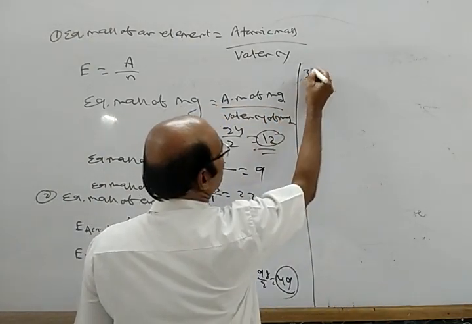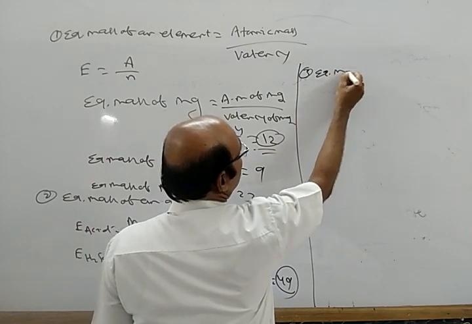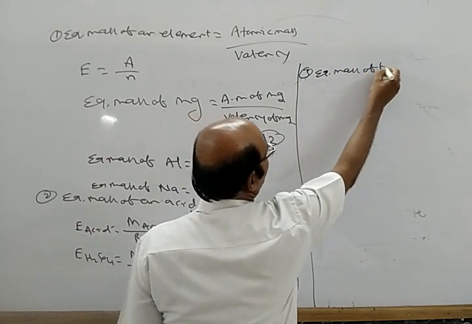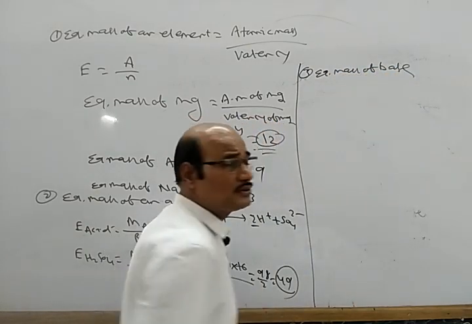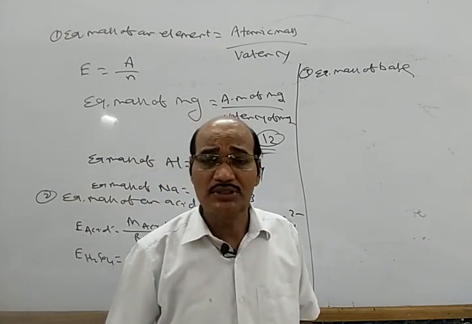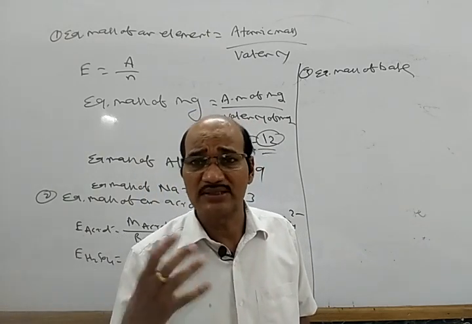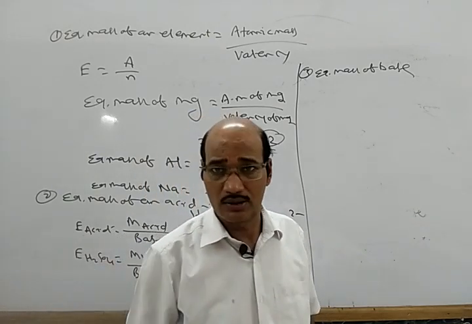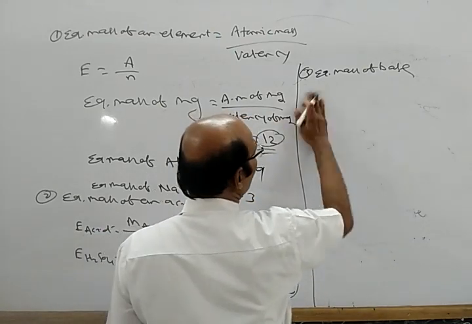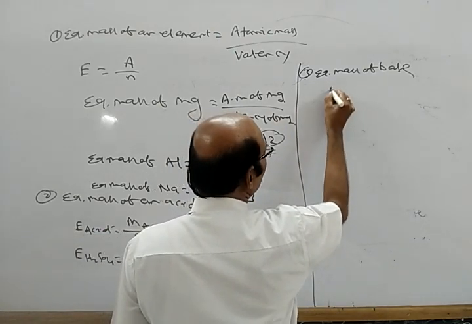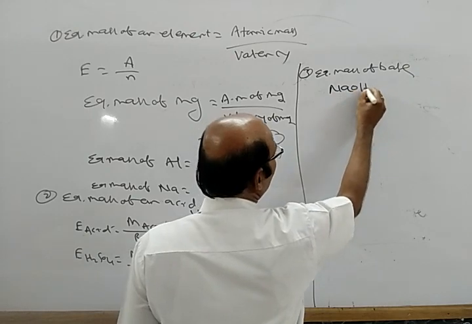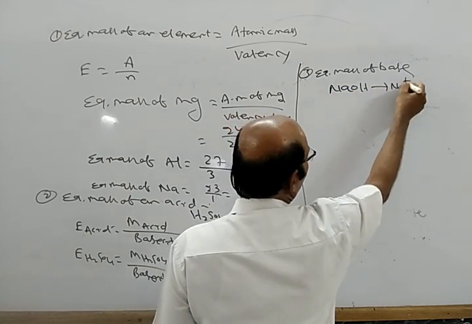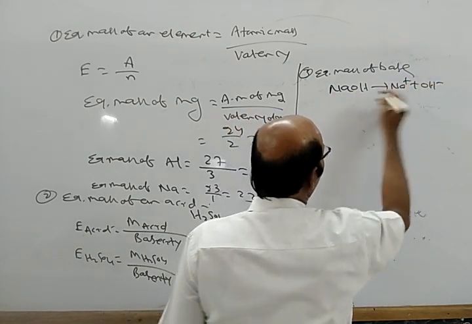Now, the equivalent mass of a base. So, what is a base? A base is a substance which can donate OH minus ions when dissolved in water. For example, NaOH gives Na plus and OH minus, so it is a base.